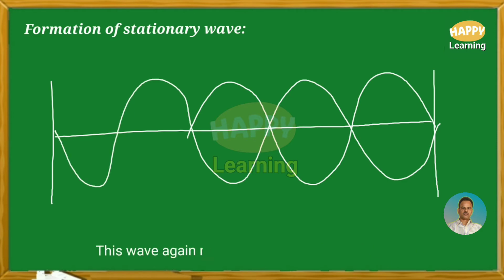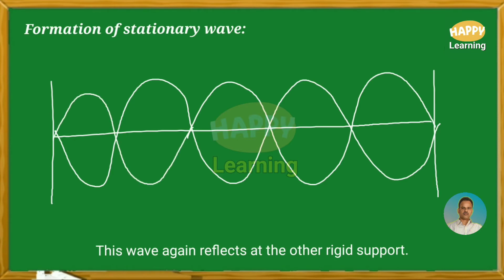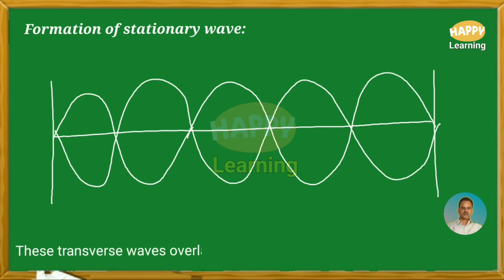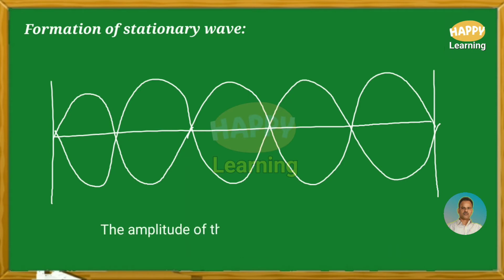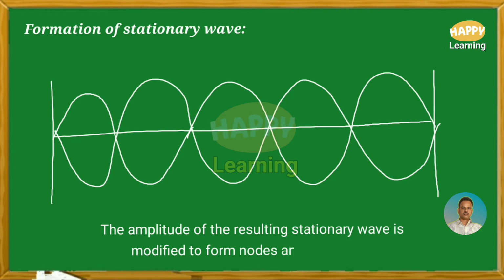This reflected wave again reflects at the other rigid support. So this is the reflected wave. These transverse waves overlap on each other to produce stationary waves. The amplitude of the resulting stationary wave is modified to form nodes and antinodes.